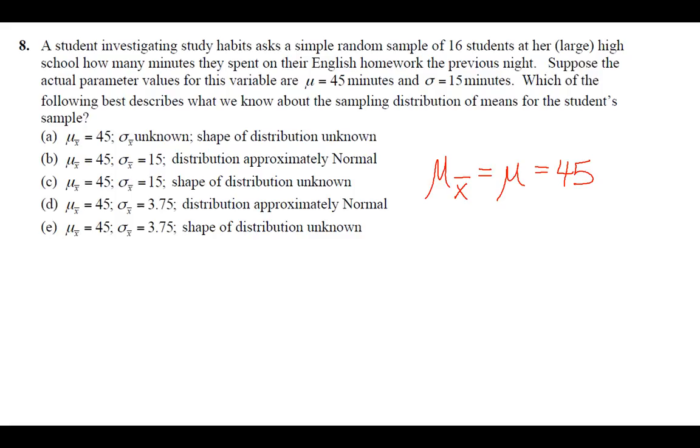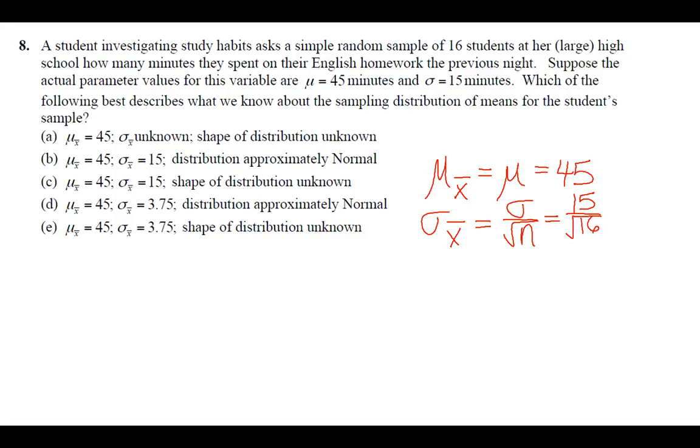Okay, so you type in your calculator, you get 3.75. So that leads us to either picking D or E. So we need to know, do we think that the sampling distribution is approximately normal, or do we not have a way to tell what the shape of the distribution is? And so we have two ways for the sampling distribution to be approximately normal.